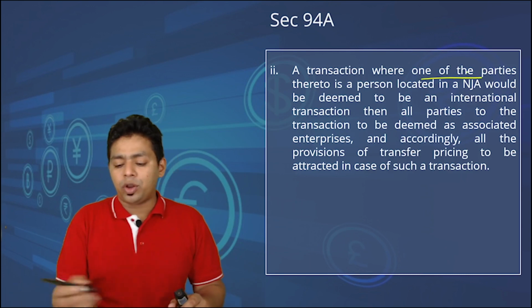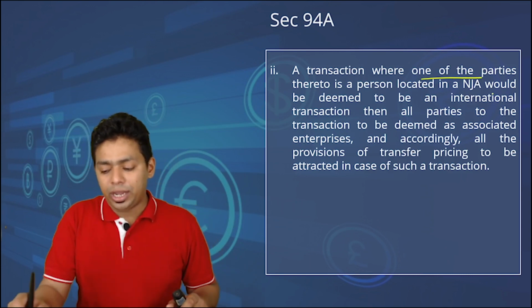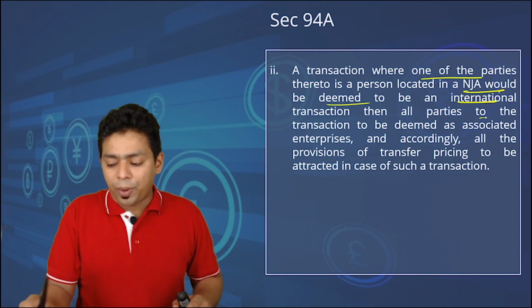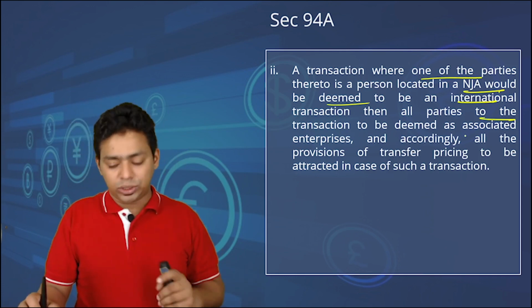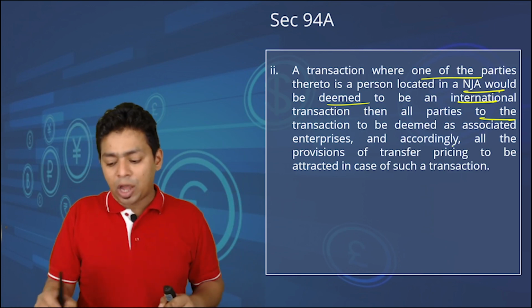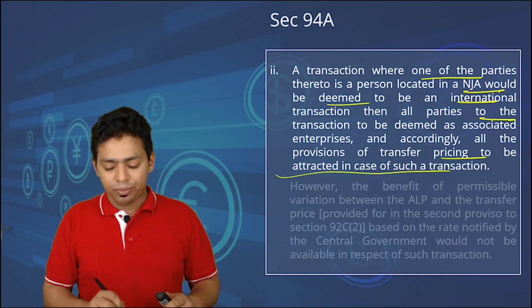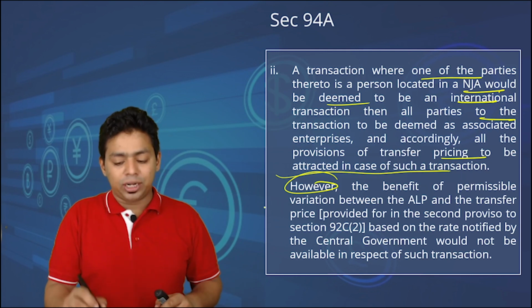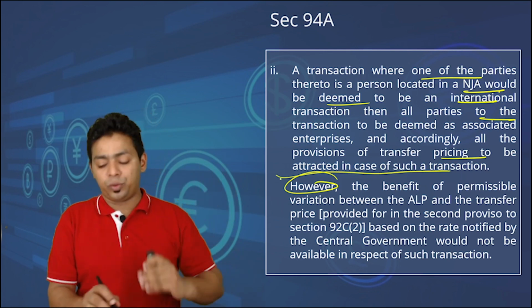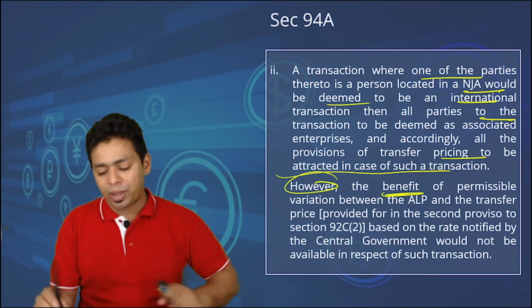A transaction where one of the party thereto is a person located in NJA would be deemed to be international transaction. Then all the parties to the transaction will be deemed to be associate enterprises. Deemed international transaction, deemed associate enterprise, and all the provisions of transfer pricing will apply. However, please understand, all provisions of TP will apply, but not concessional provision. The beneficial provisions will not be applicable.